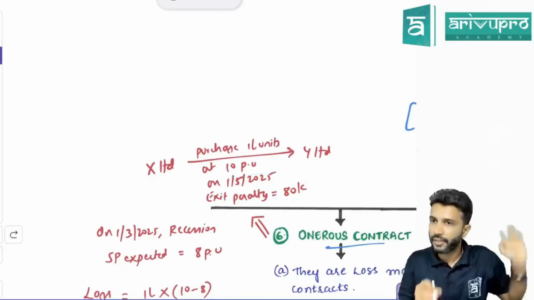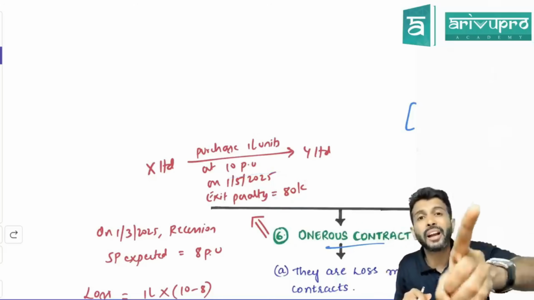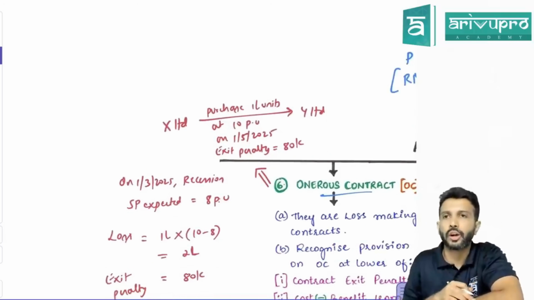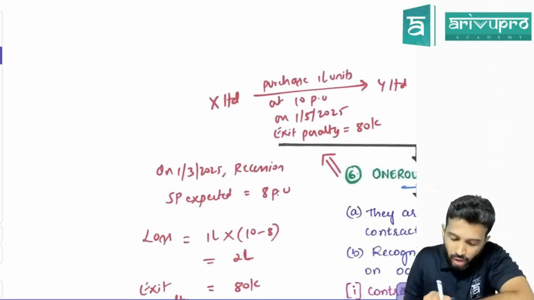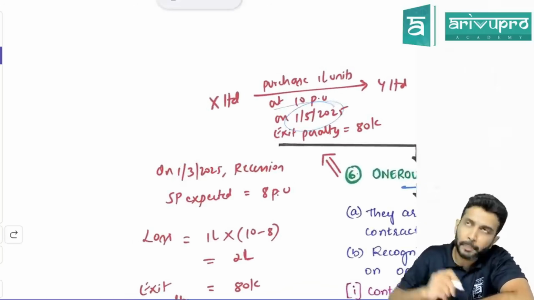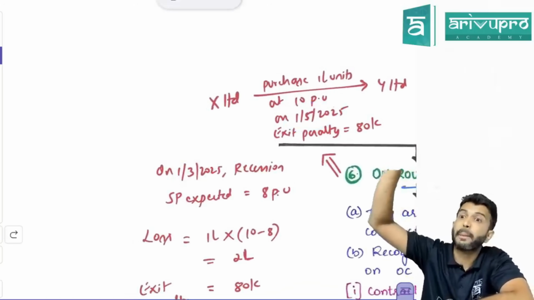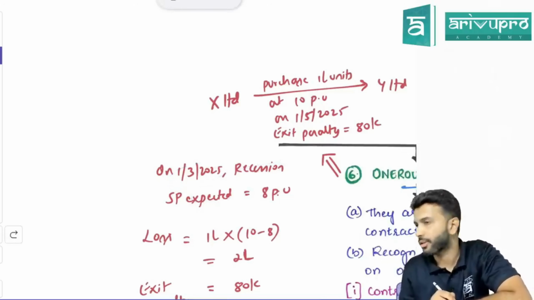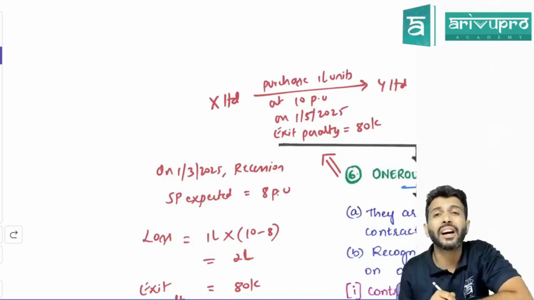80,000 rupees. If X Limited cancels the contract, he has to pay a penalty of 80,000 rupees. That's one. All right. Now this is an onerous contract. How? Or I'll give you one more component. On 1st March, sir, purchase will happen at a later date after 2 months, on 1st May. On 1st March, no, sir, our economy hit a recession. Our economy hit a recession.